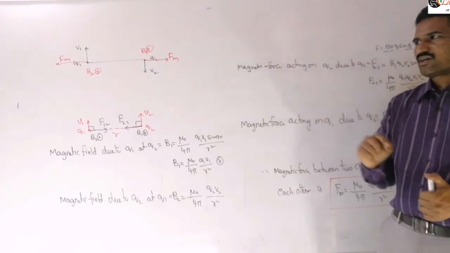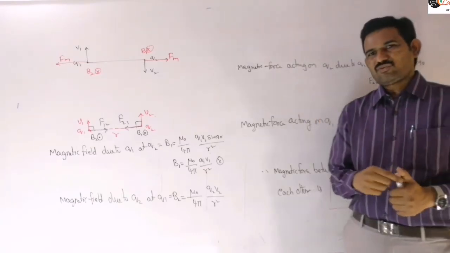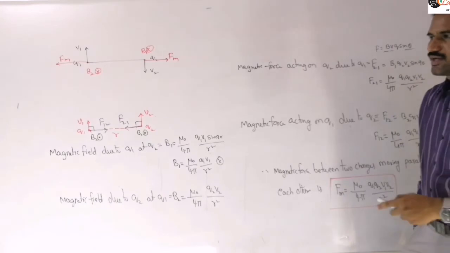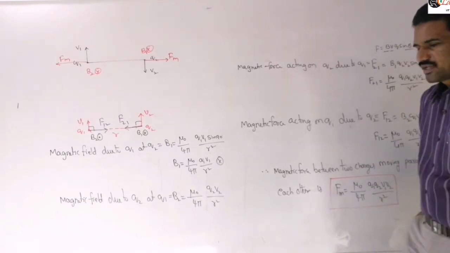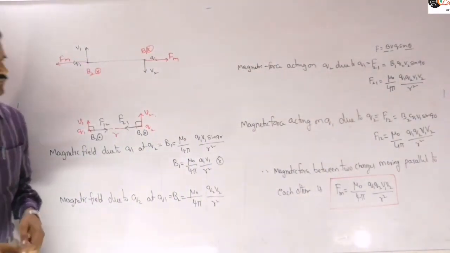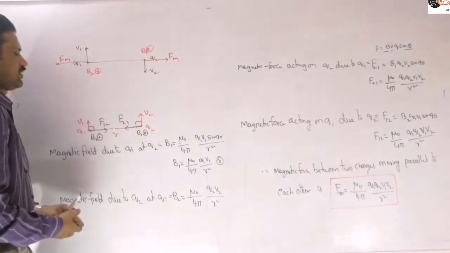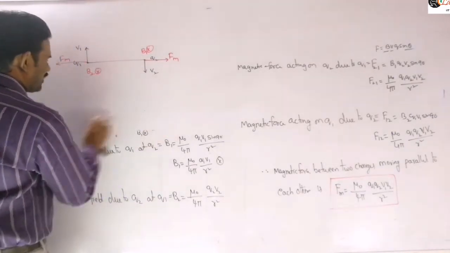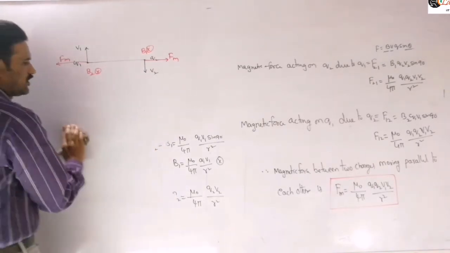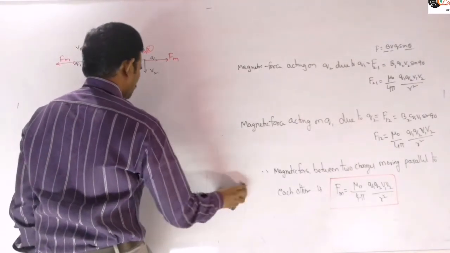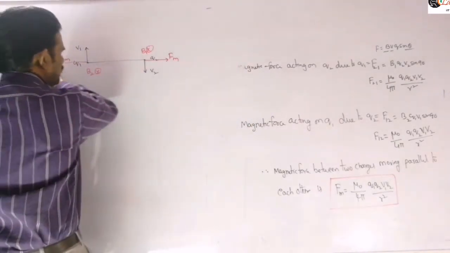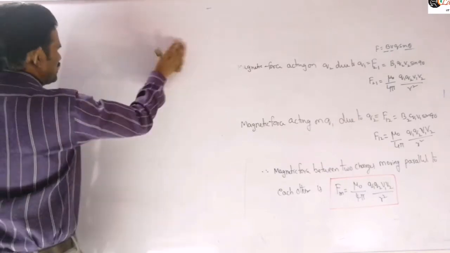So draw this diagram for that also, and just add that point there. If the charges are unlike charges, then the magnetic force between them will be repulsive if they are moving in the same direction, and it is attractive if they are moving in opposite direction.